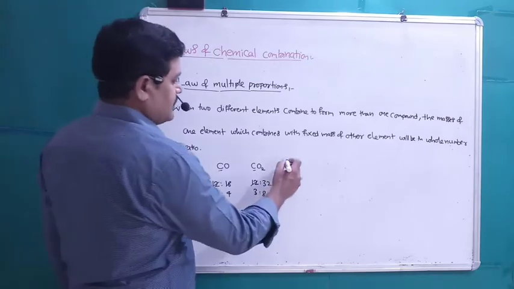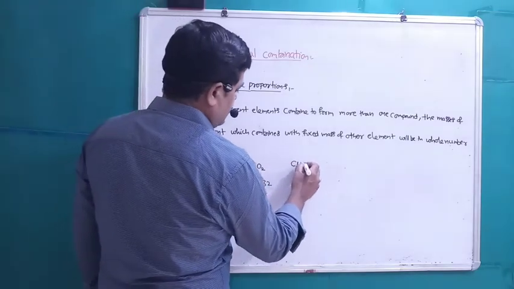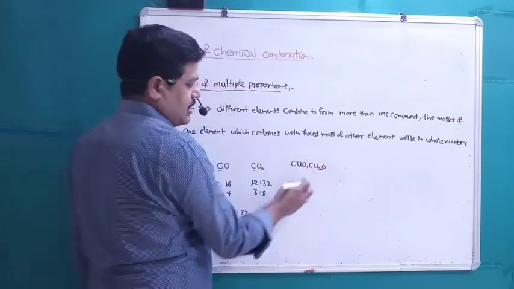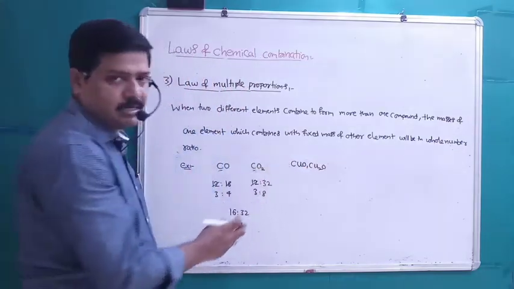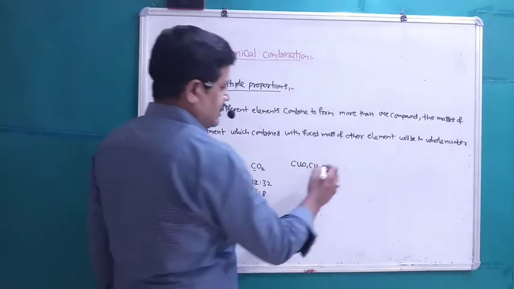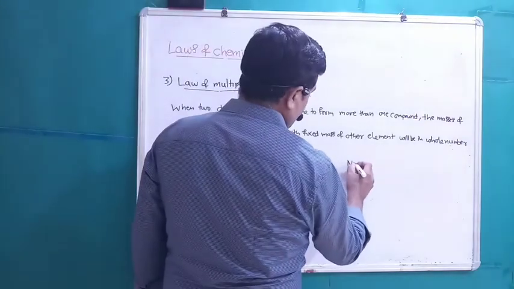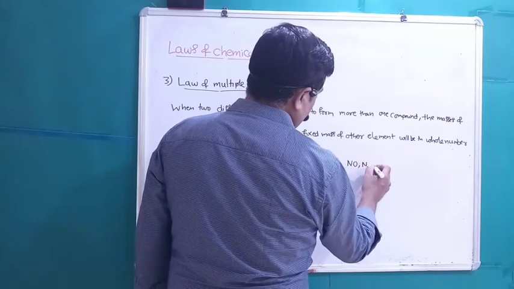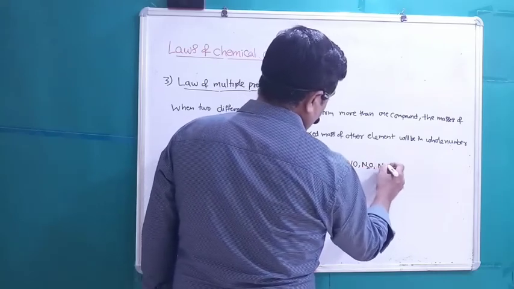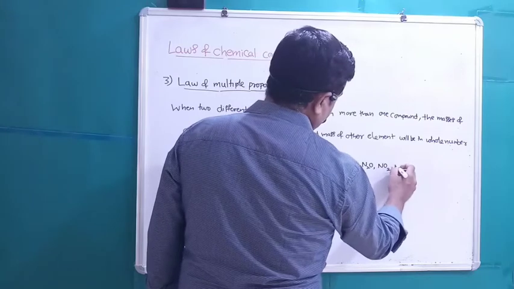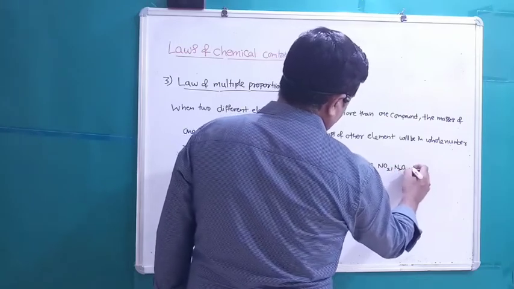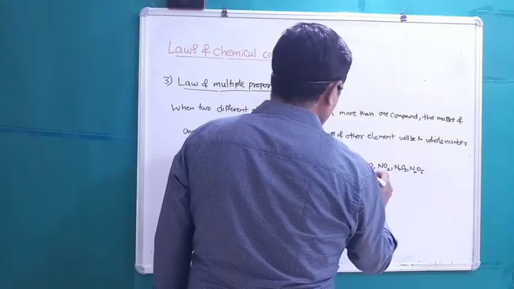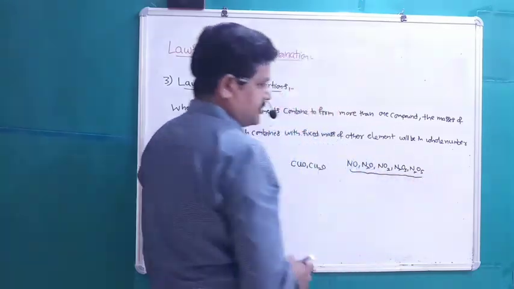Some other examples we can take, like CuO and Cu2O. This set of two compounds will illustrate the law of multiple proportions. Nitrogen gas, nitric oxide, nitrous oxide, nitrogen dioxide, nitrogen trioxide, nitrogen pentoxide, all these will obey the law of multiple proportions.